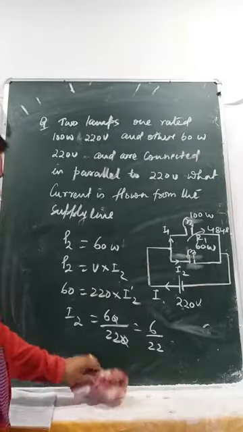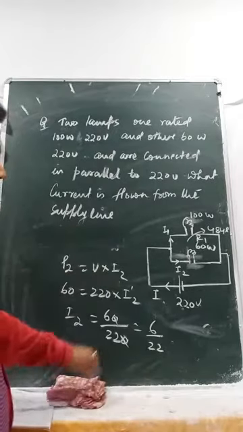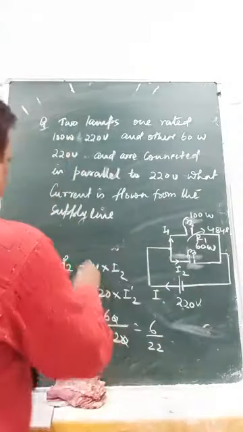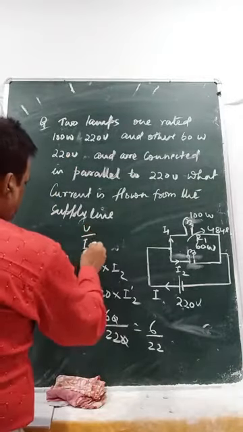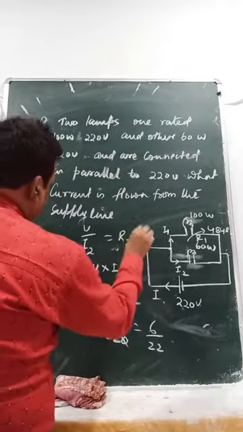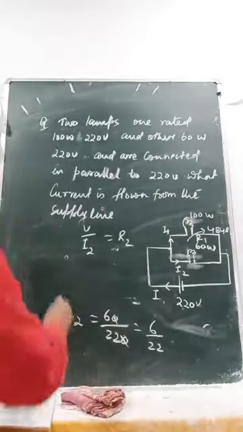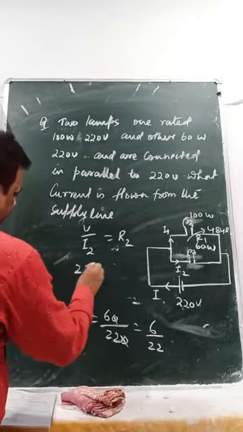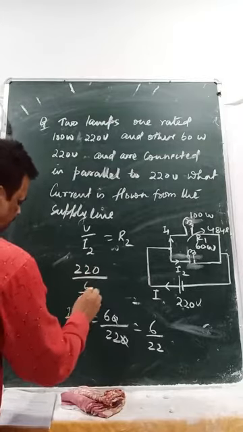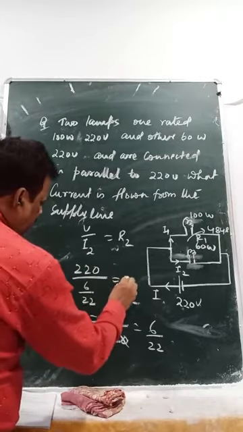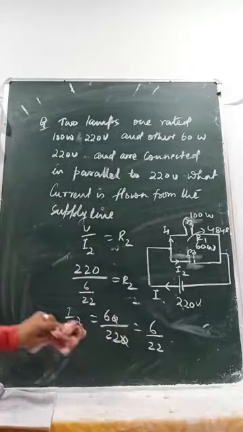Now let's use Ohm's law again to reach the resistance. V by I2 equals R2. V I have to put as 220. So 220 divided by 6 by 22 equals R2.